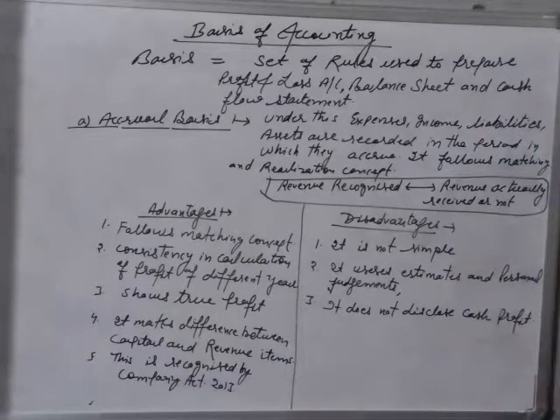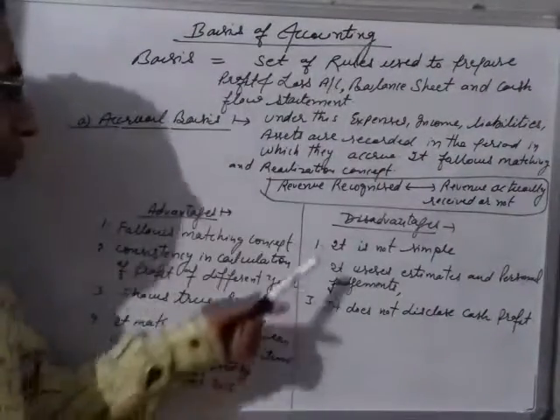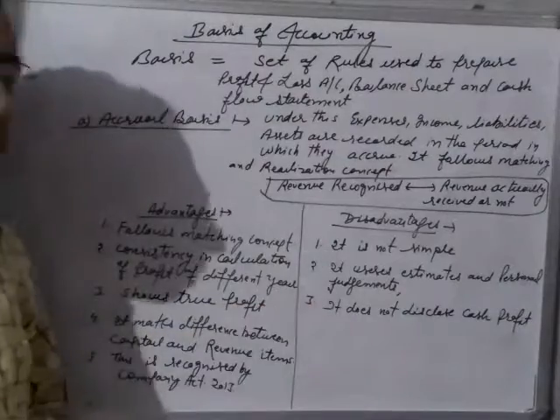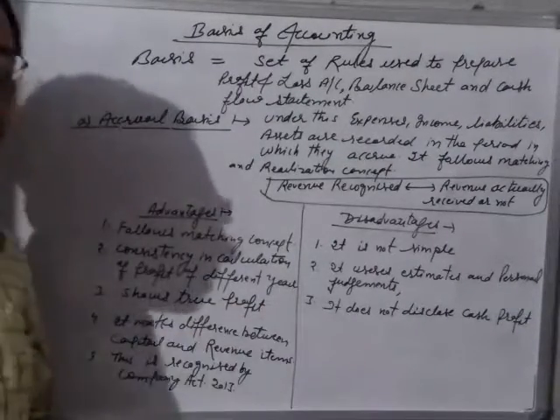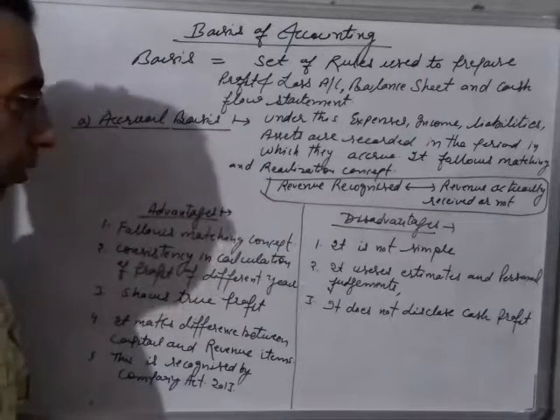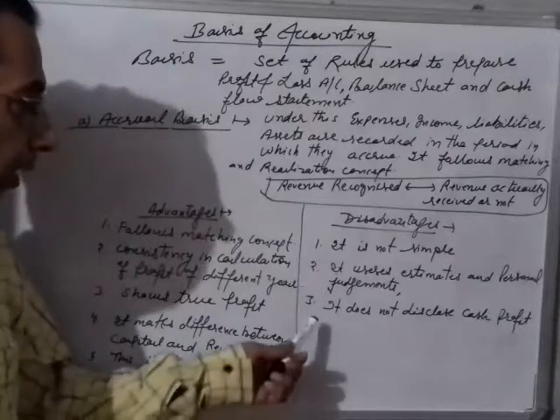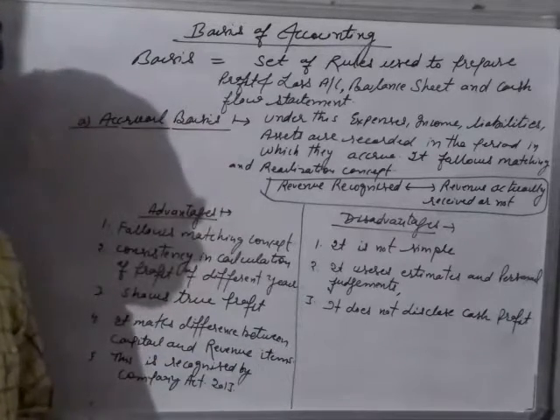Now we will discuss the disadvantages. This method is not a simple method. So the first disadvantage: it is not a simple method. Secondly, it uses estimates and personal judgment, right? So our results become doubtful. It does not disclose cash profit.